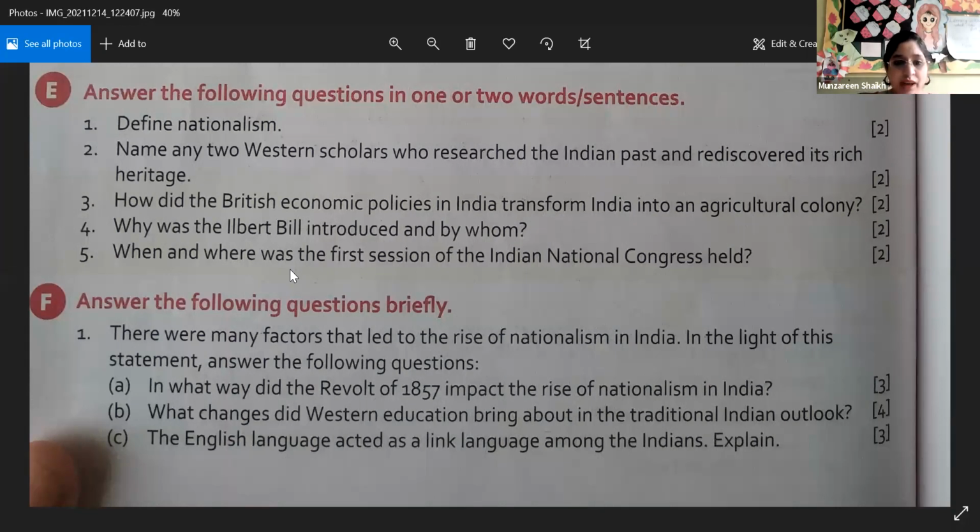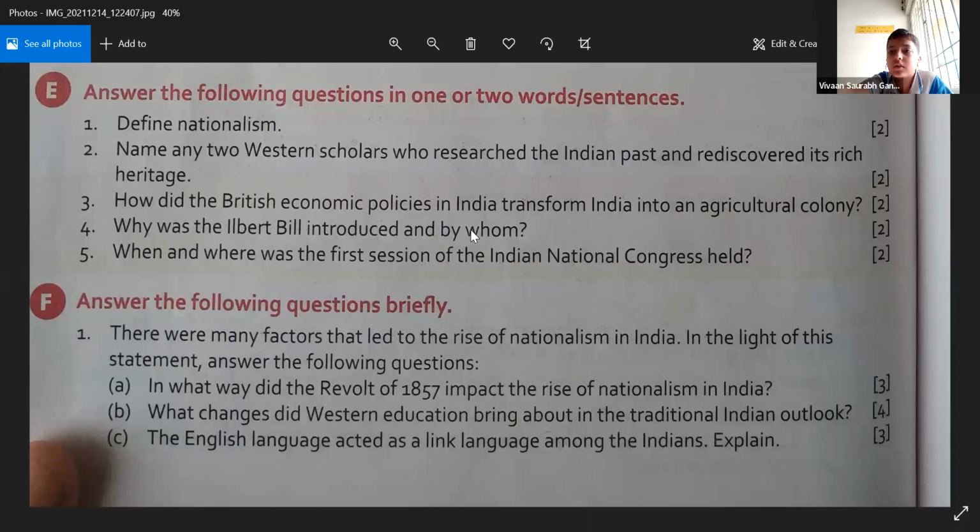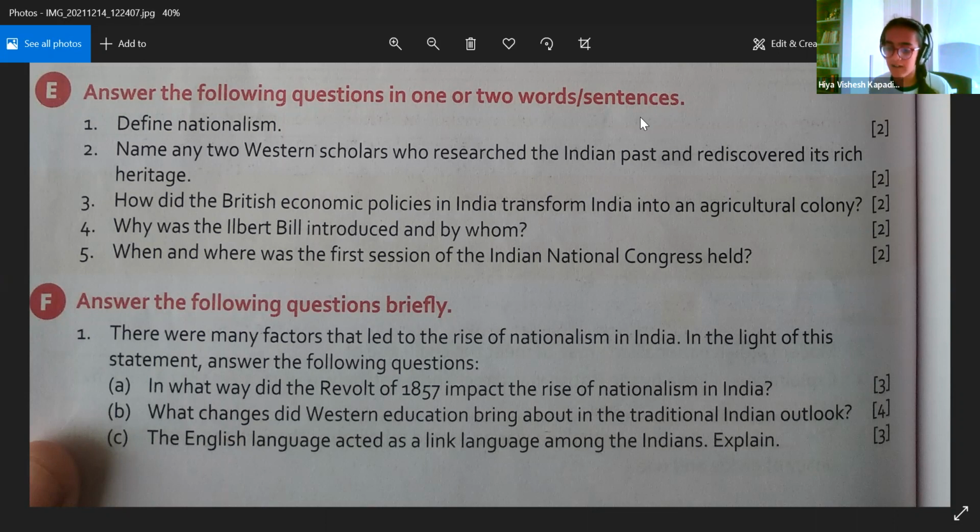What changes did the Western education bring about in the traditional Indian outlook? The Western education and modern ideas changed the traditional outlook of the people as new classes arose. Many of them were educated in the English language, and in course of time, many leaders came forward as organizers of a national movement.